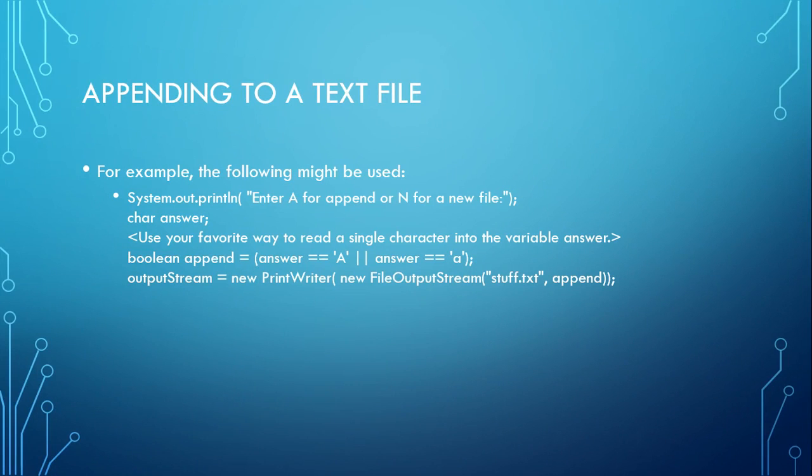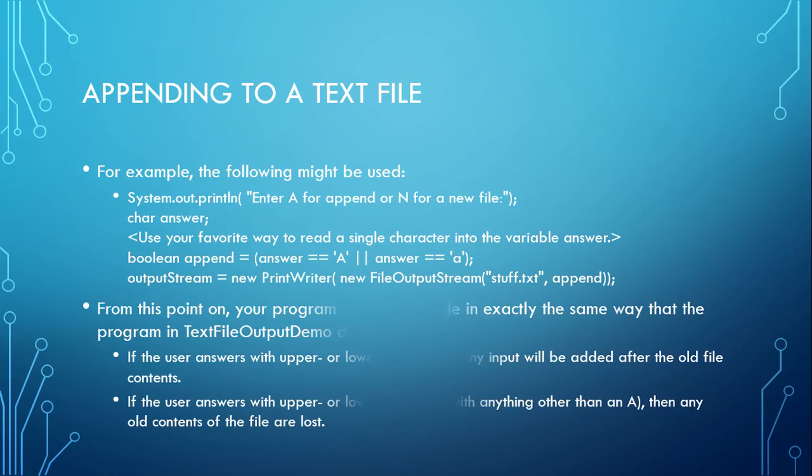So, for example, the following might be used. System.out.println, enter A for append and N for new file. char answer. Use your favorite way to read some character into the variable answer. So it'd be like keyboard.next. Then eventually you have boolean append equals answer equals 'A' or answer equals lowercase 'a'. outputStream equals new PrintWriter, new FileOutputStream stuff.txt, comma append.